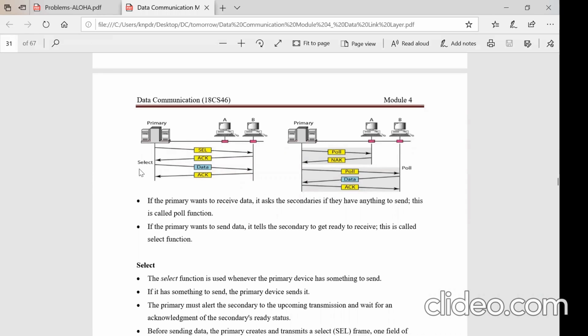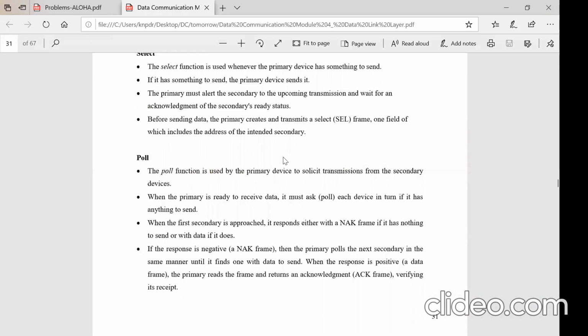Now when the primary is trying to send the data, it uses select, but when the primary wants the data, it uses the poll function. In the poll function, the primary has to receive the data. Who has got the data? That's why it will poll all the secondaries. If there are 3 secondaries, it polls all 3. In this case there are only 2 secondaries, so it will send a poll function. In the poll function, it will solicit the transmission from the secondary device.